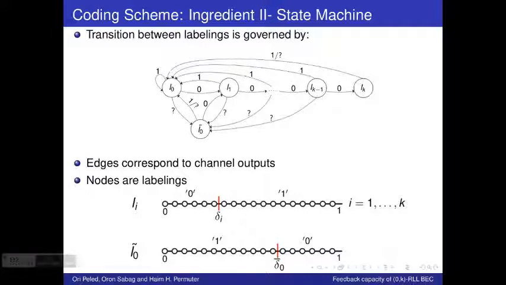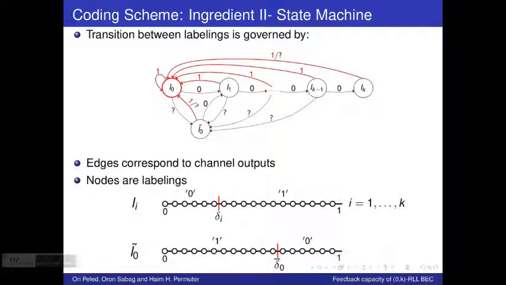So one interesting thing to notice about the coding scheme is the only way to arrive at labeling Lk is if k consecutive channel outputs were zeros. So this tells us that in order not to violate the constraint, labeling Lk must denote the entire unit interval with the label 1 so as not to transmit another 0. Another interesting property is that whenever a channel output is a 1, the system turns back to labeling L0.